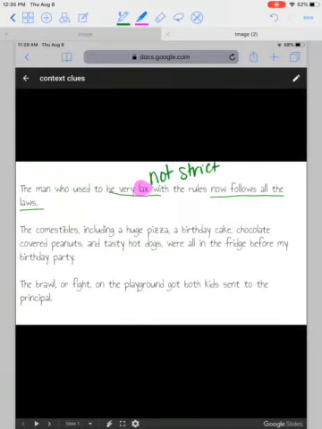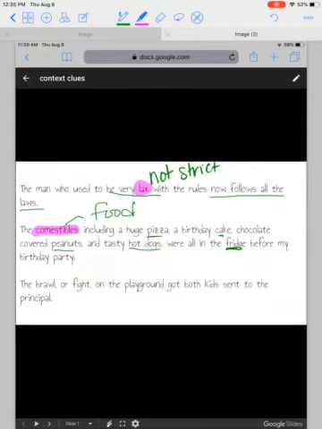Let's look at this one, the comestibles. I don't know what that word means. Well, let's look and try to figure out if we can keep reading to see what that means. The comestibles, including a huge pizza, a birthday cake, chocolate-covered peanuts, and tasty hot dogs, were all in the fridge before my birthday party. Well, I see pizza, I see cake, I see peanuts, and hot dogs, and fridge. What are all those things? Comestibles must mean food. They are showing you an example of comestibles.